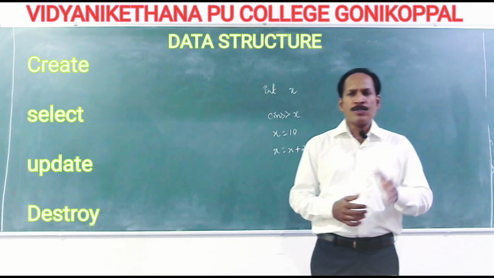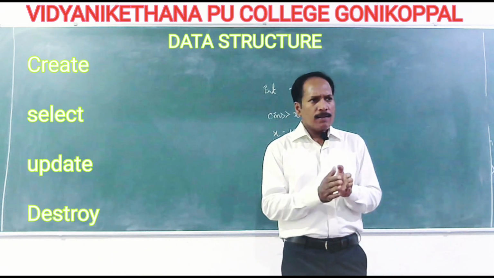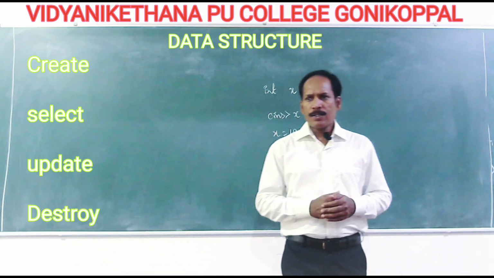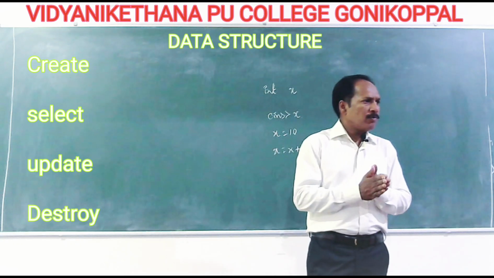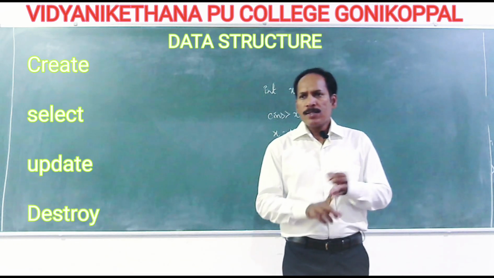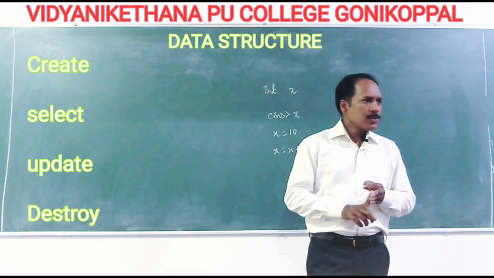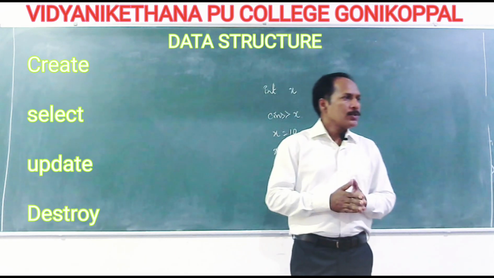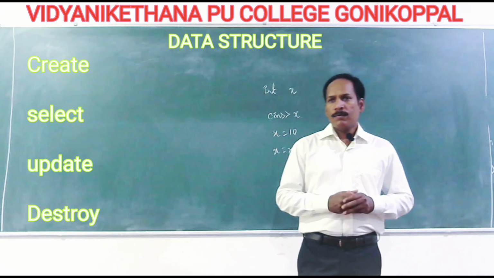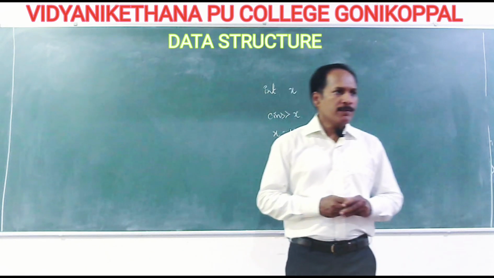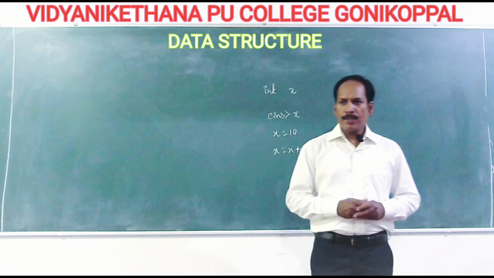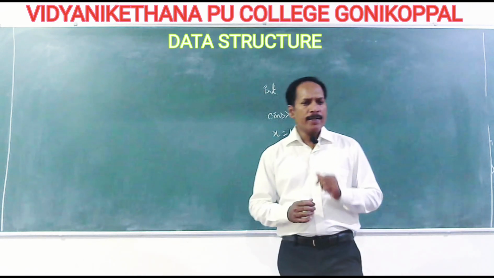Anyway, the operating system will take care of those things, but when you create a primitive data structure, the operations you can perform are creation, selection, then updation or modify, and then destroy. So these are the operations which are performed with primitive data structures. Next we have another data structure called a non-primitive data structure.